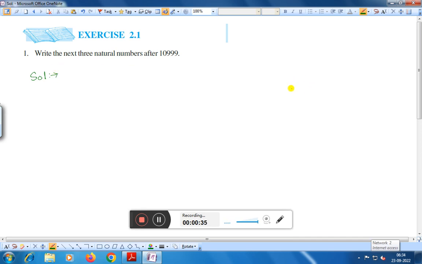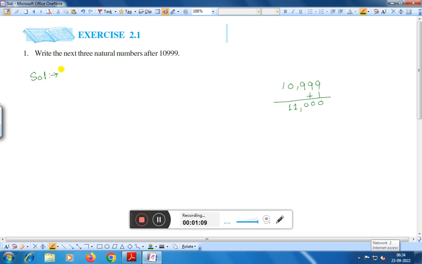Here you write, I am writing 10,999. We are adding number 1. That means the next number will be 11,000, right? Write the next three natural numbers after 10,999.